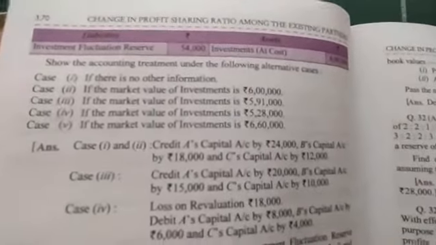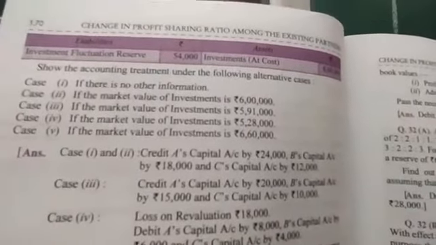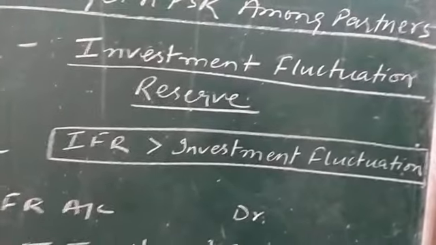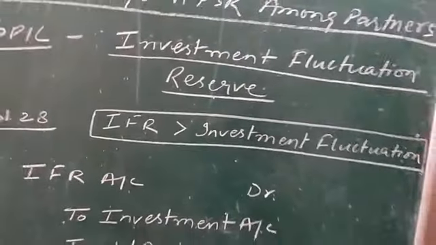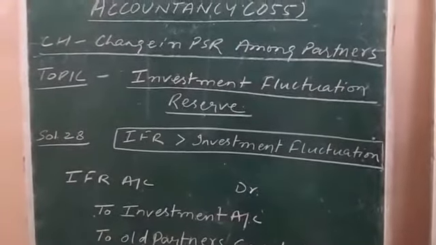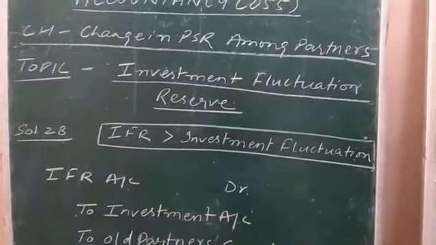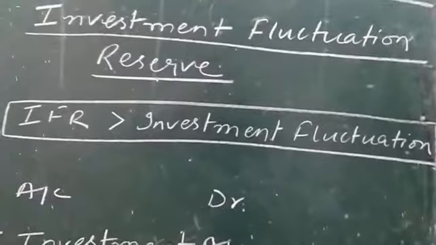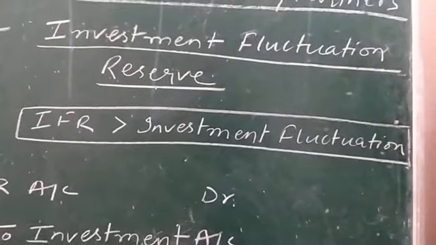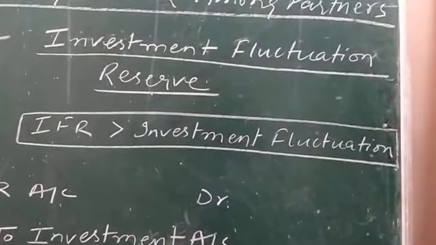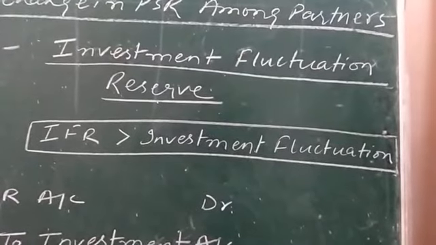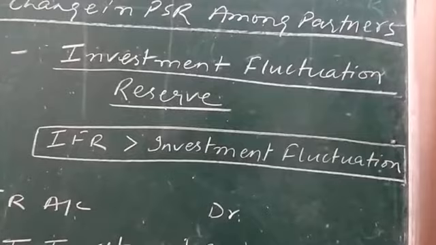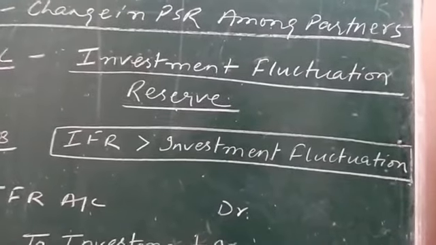Okay. Now just see the explanation on the board. After the topic, I have written here: investment fluctuation reserve, IFR, is greater than investment fluctuation, means the decrease in the value of investment is lesser than the reserve maintained on the liability side of the balance sheet.